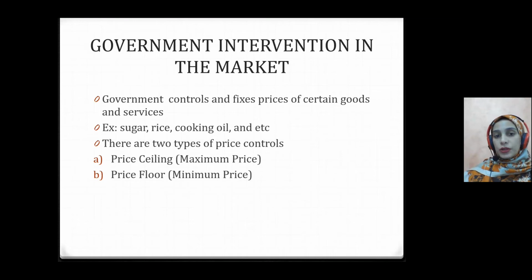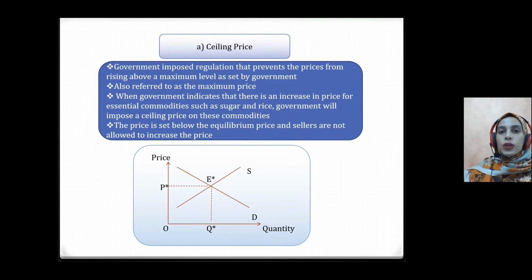Basically, there are two types of price control: price ceiling, known as maximum price, and price floor, known as minimum price. First, we look at the price ceiling or maximum price. It is a government imposed regulation that prevents the prices from rising above a maximum level set by the government.